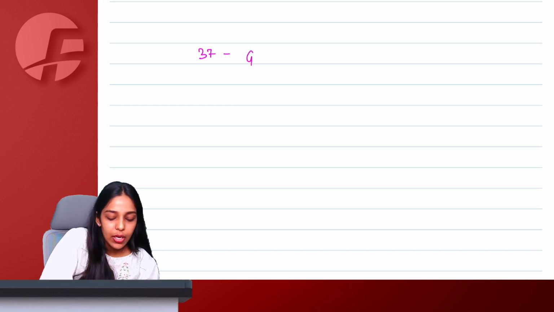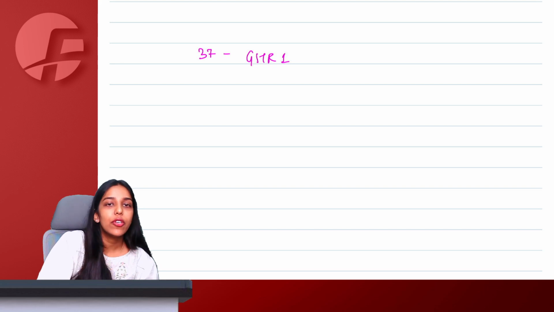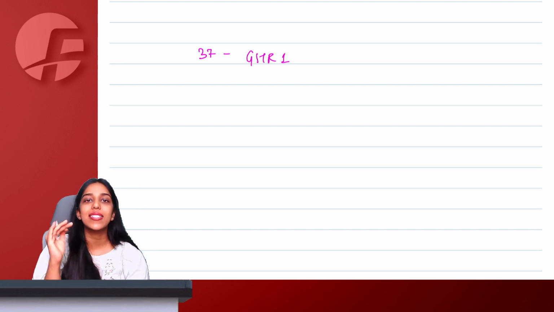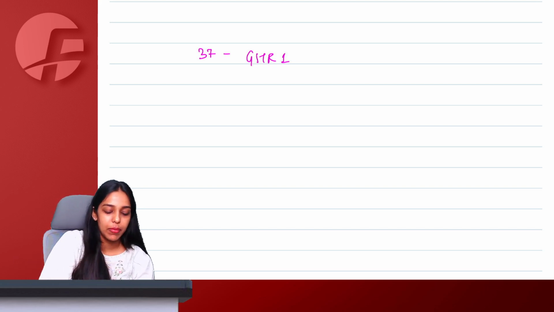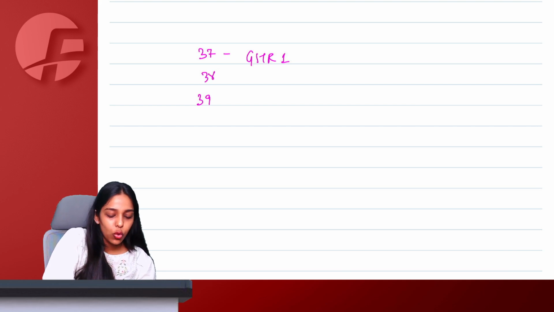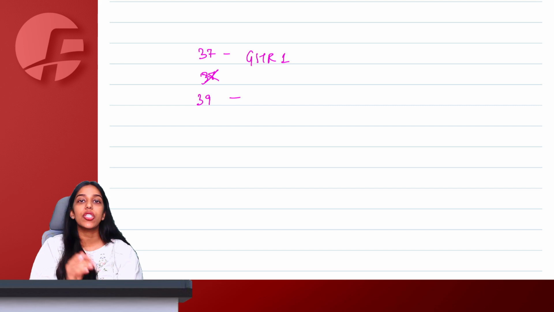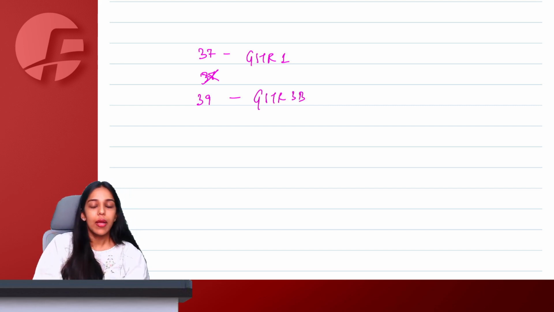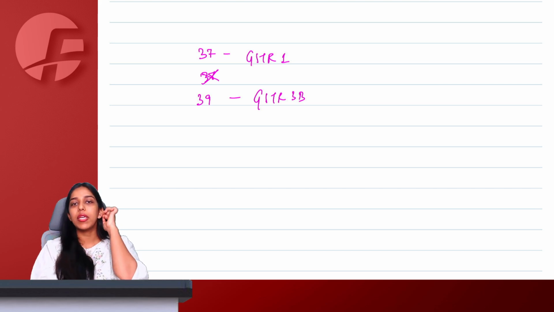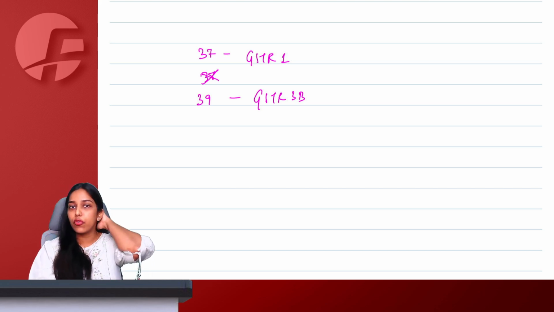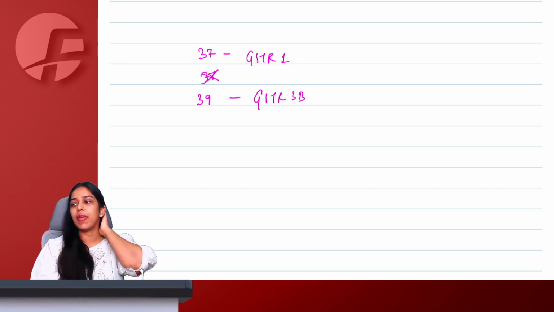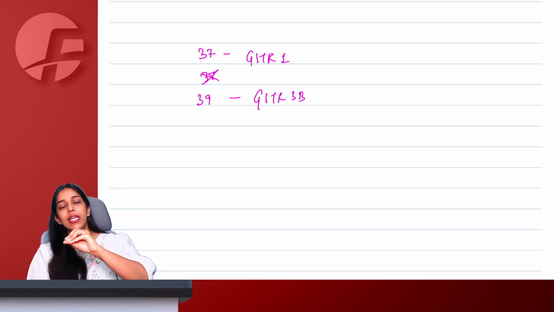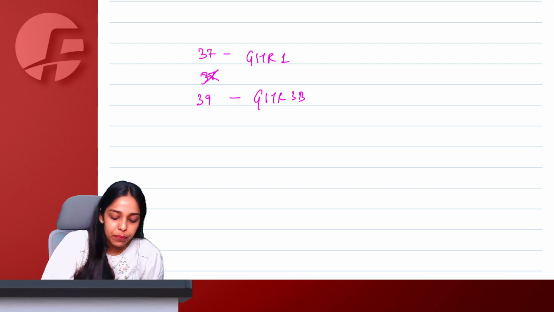Section 37, we talk about GSTR 1, where you do not pay, you only declare your sales, only outward supplies. But then 39, where section 39 now says that GSTR 3B, the main return, where you in a summary format show the figures of your full sale, full purchase, RCM, everything, and then what you are finally liable to pay is what you pay.